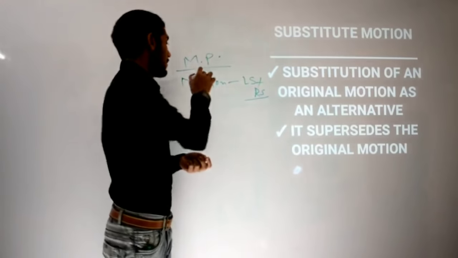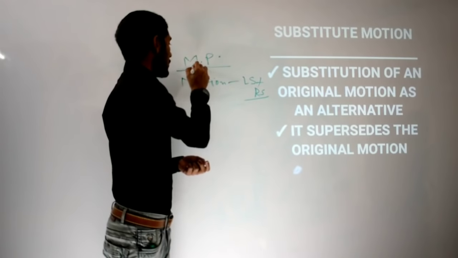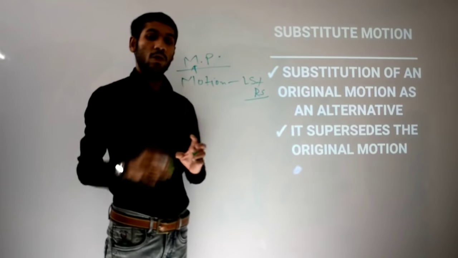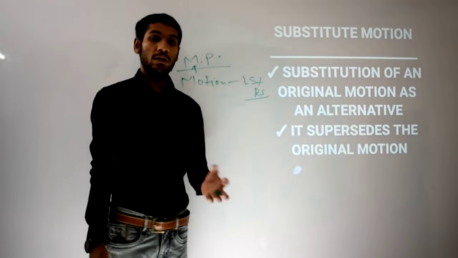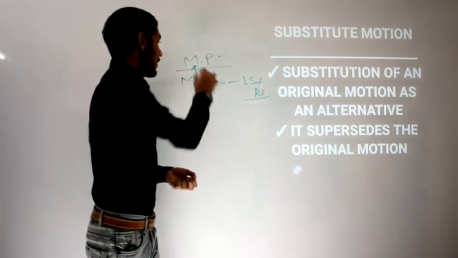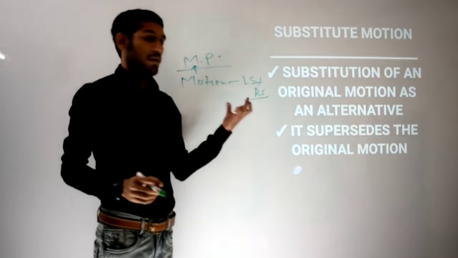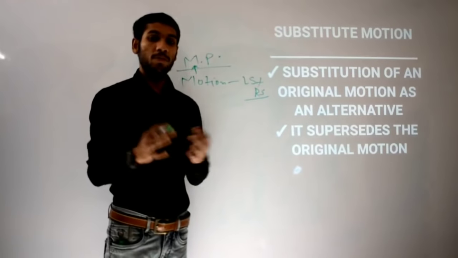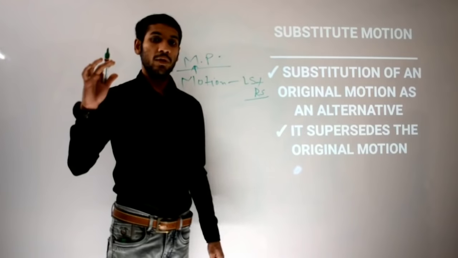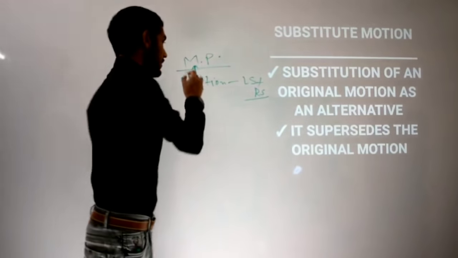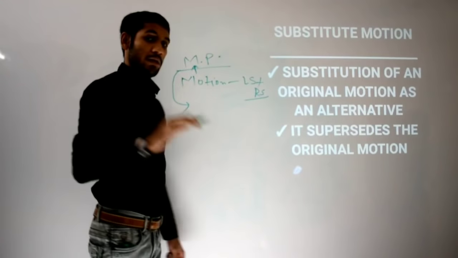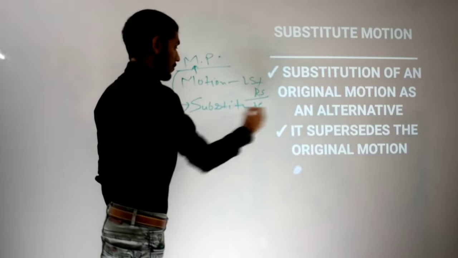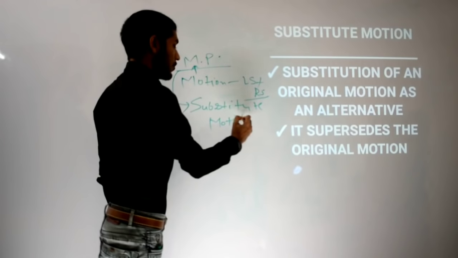then the MP who has brought this motion, who has tabled it in the house after the permission of the Speaker of the Lok Sabha, or in case of Rajya Sabha the Chairman, if this MP feels that the motion is not giving any result because of some provisions or certain circumstances, then this MP can bring a substitute motion. Fine, substitute motion.